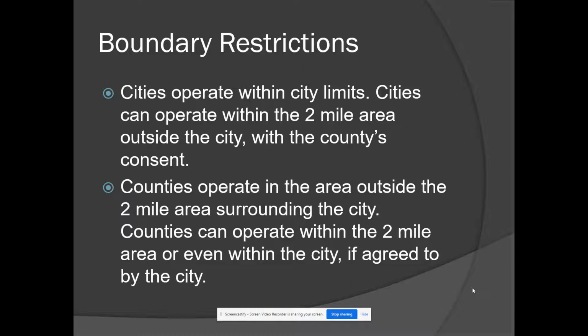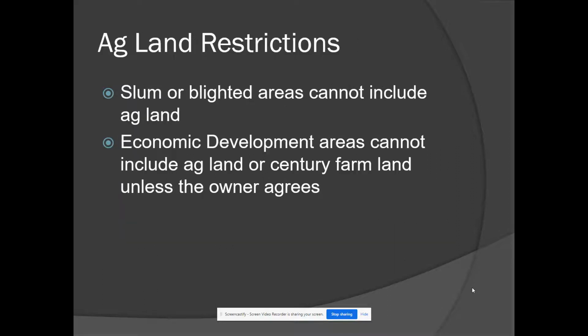Boundary restrictions. Cities operate within their city limits, as you can imagine. They also can operate within the 2-mile area outside the city with the county's consent. Counties operate in the area outside the 2-mile area surrounding the city, and they can also operate within that 2-mile area or even within the city if it's agreed to by the city. So there may be situations where a city and county want to undertake certain projects. They're both on board in partnership, but perhaps the county, for whatever reason, is going to take the lead on initiating the urban renewal process.